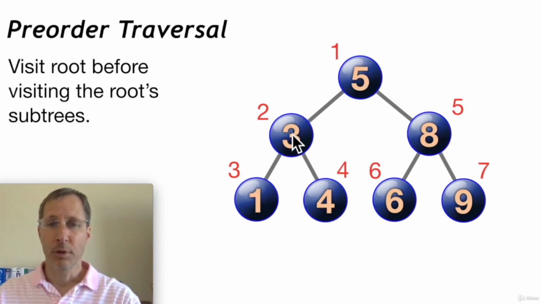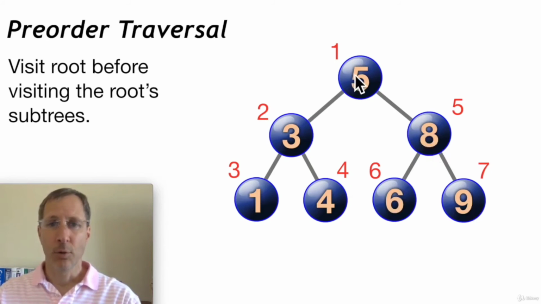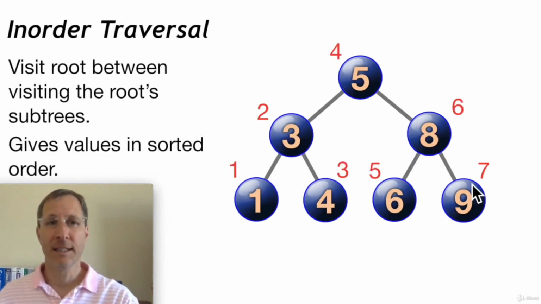So we start at the top, and then we descend down the left subtree, and again we descend down the left subtree, and then we hit the right subtree. And then we'll come back up and descend down 5's right subtree. We'll get the left subtree, and then the right subtree. So 1, 2, 3, 4, 5, 6, 7. You can see the order. This is pre-order traversal.